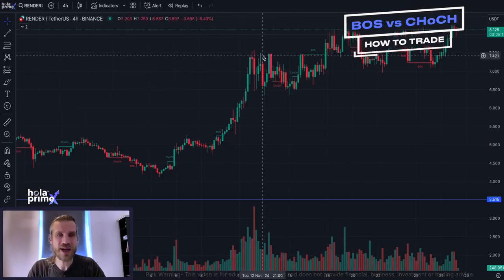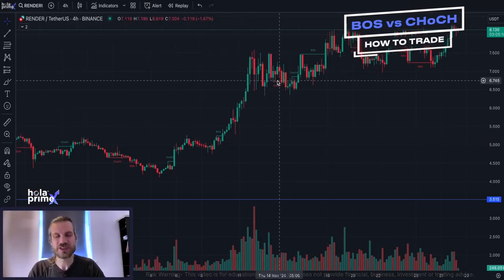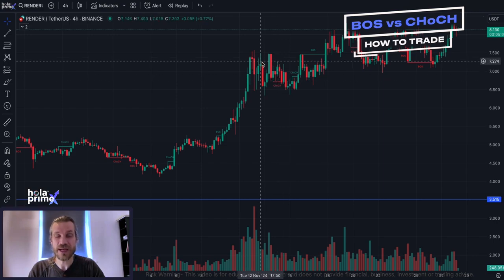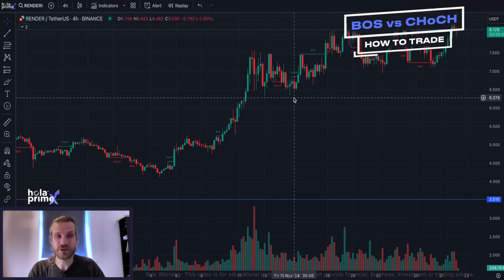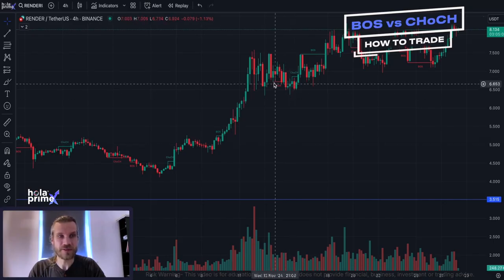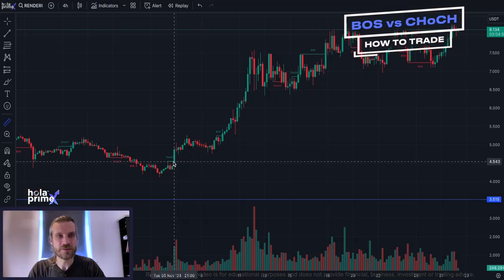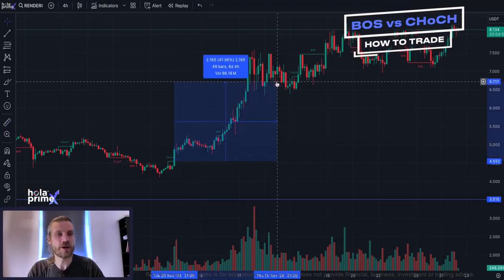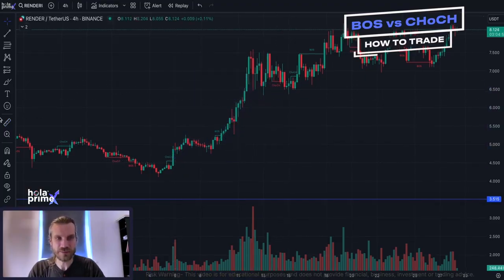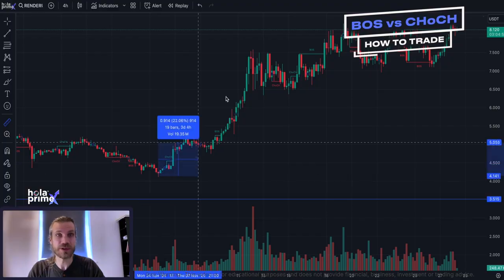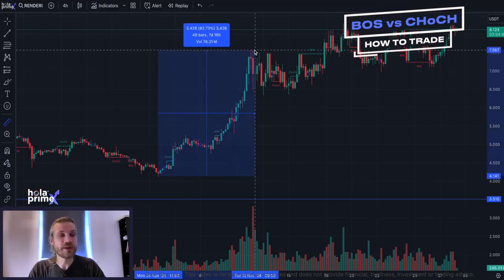But then I get a bearish change of character signal, which is suggesting to me that the price action may now head lower and that this uptrend may pause for a little bit. So I would exit my trade. And if I had bought the breakout here and exited on the bearish signal, that would be 47% profits. Now, obviously, I haven't caught the bottom and I haven't caught the top, which would be almost double profits. But remember, the money in crypto is made in the middle.